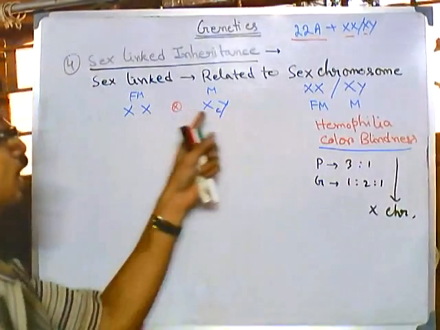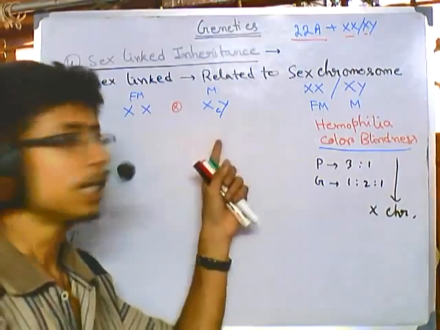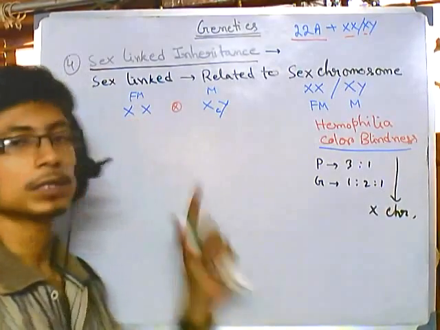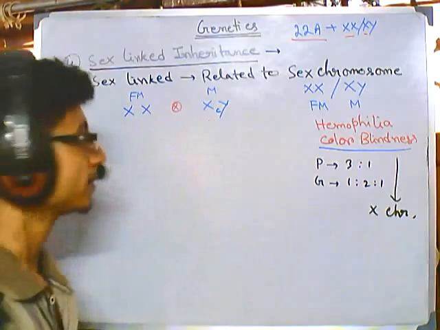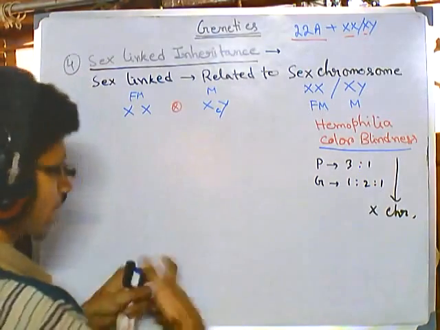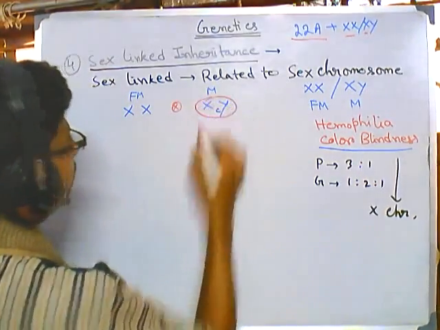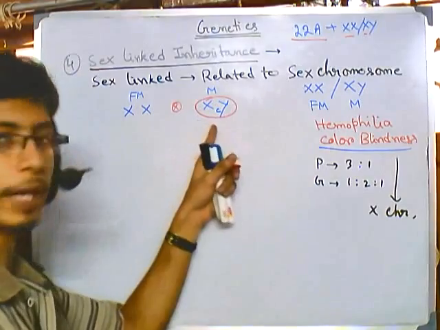So here this male is color blind and mates with a female which is normal. Color blind traits, I will give them a red circle. It means they are color blind.